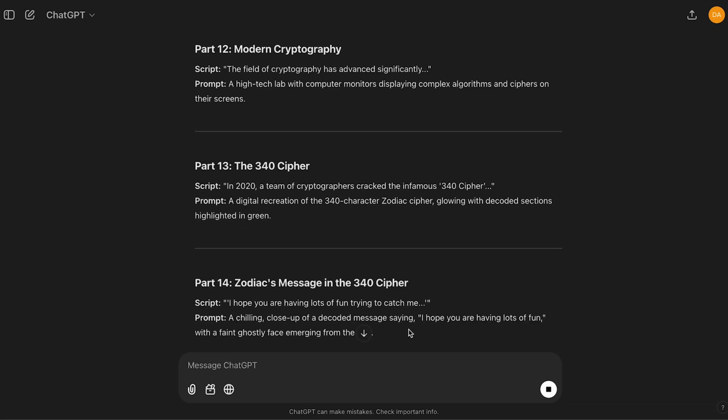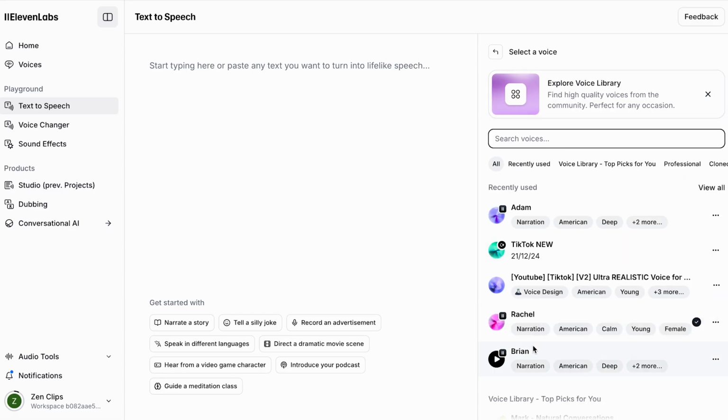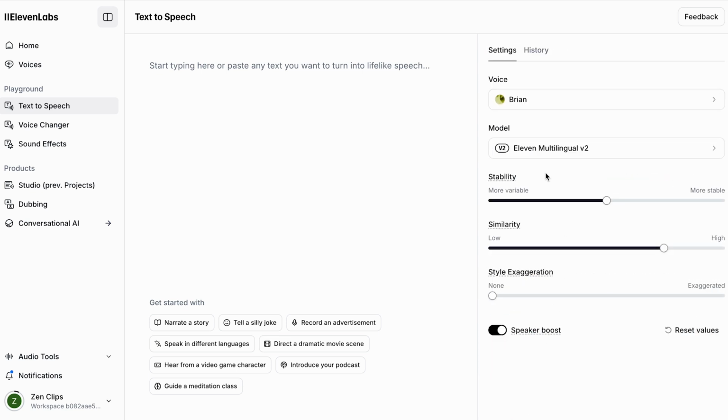Next, let's create the voiceover. This is an important step, so pay attention. Go to ElevenLabs and click the drop-down menu to see a list of available voices. I'll choose one called Brian Overturf. It's great, so I'll select it.